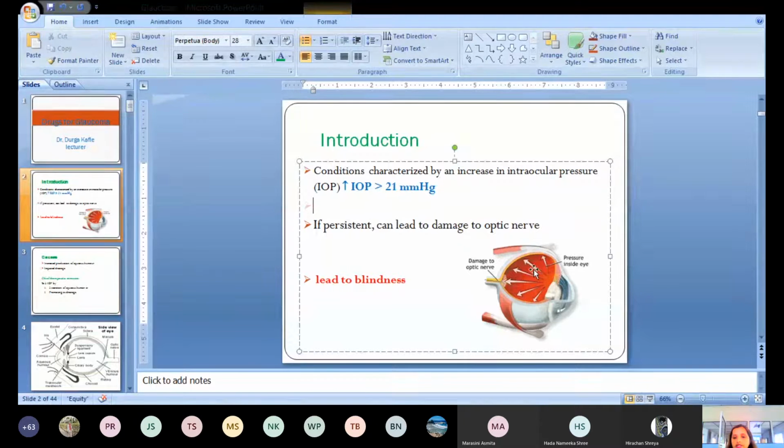So you can see, can you see my cursor here? Yes, ma'am. Yes, ma'am. Whenever there is an increase in the concentration of intraocular pressure, okay, there is a rise